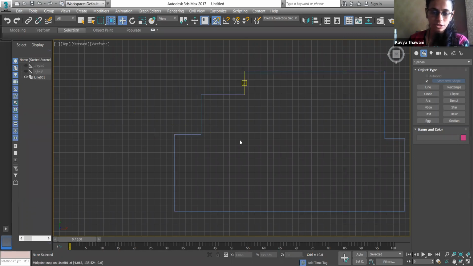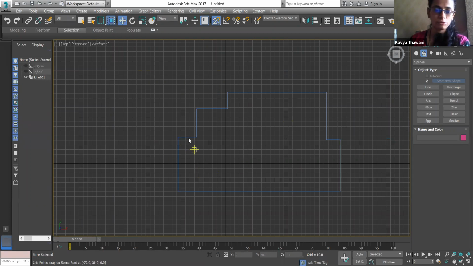I don't have to draw a straight line or a horizontal line. I want to draw a zigzag floor plan as my walls are going. So in this case, I will always use the snap tool. This is a very convenient way if you want to align your objects. So use your snap tool.